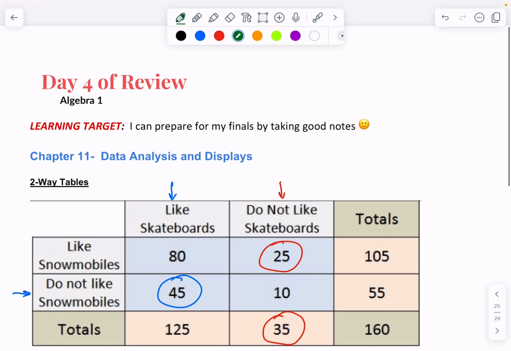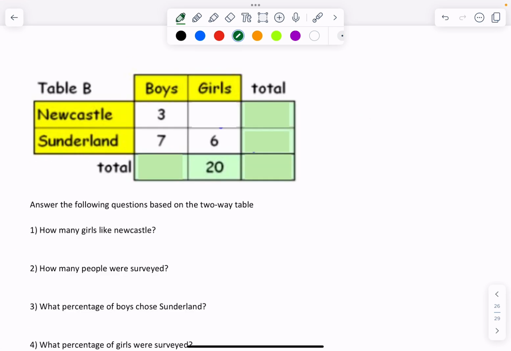And there's page 1. Page 2, we're going to be filling out this two-way table using some simple arithmetic and logic. Starting off with the boys column. There are 3 boys in Newcastle and 7 boys in Sunderland, so that leaves a total of 10 boys surveyed.